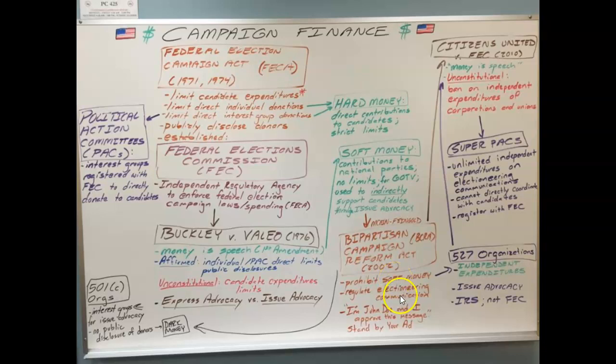And then the third thing that it does, and this is something else that was a loophole, what other interest groups were doing was, in order to get around that $5,000 donation limit, they would create commercials called issue ads. An issue ad was a commercial that was obviously in favor of a candidate, but you didn't use the magic words like vote for or elect or select or choose. You basically made an issue ad that was obviously helpful for one candidate.